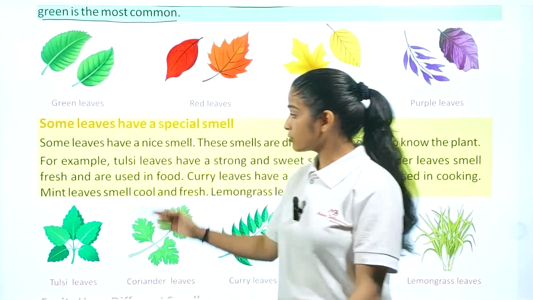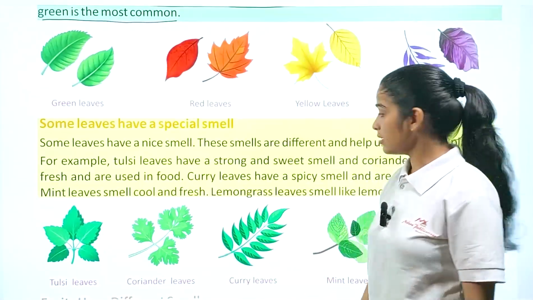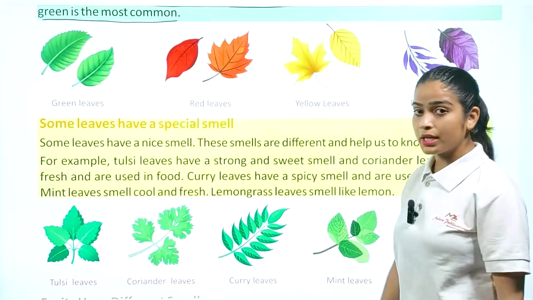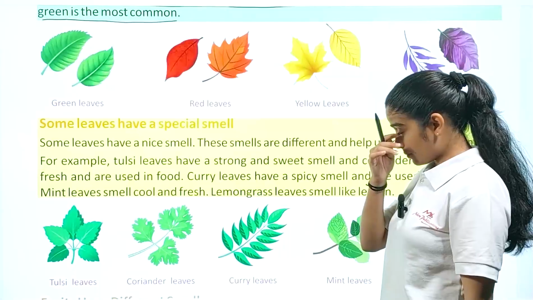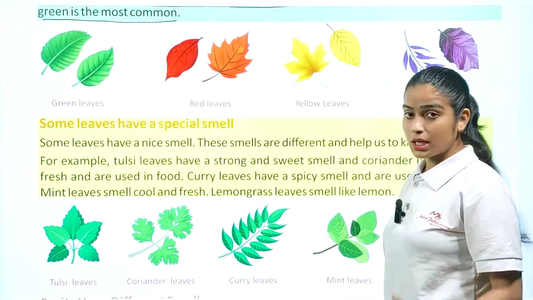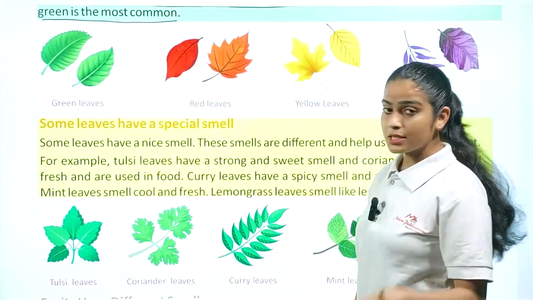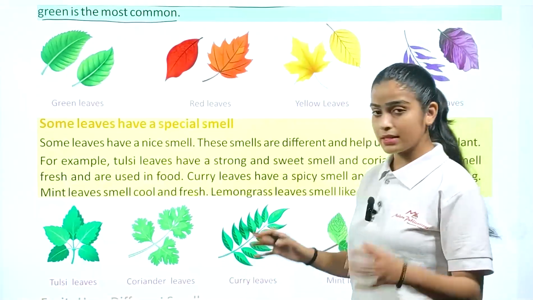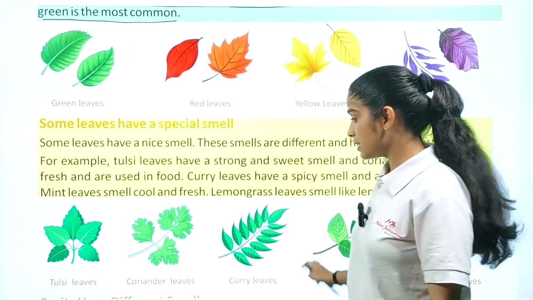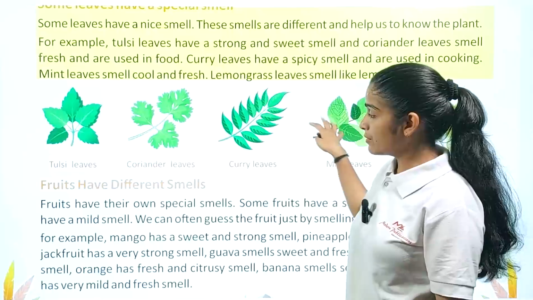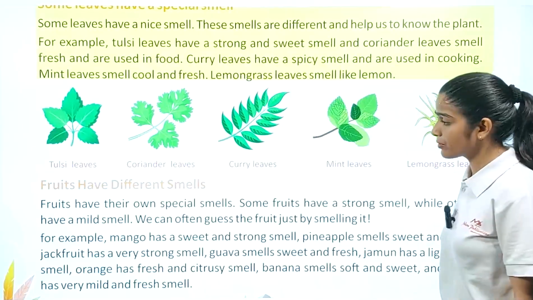If we are talking about tulsi, it is strong and it is used as a medicinal thing. If we are talking about coriander, it is used as a garnishing thing in our food making process. Next, curry leaf is also used in the food making process. Then lemongrass, we use in lemon tea. Mint is used in cold drinks, basically. So these are the pictures of leaves. We have tulsi leaf, coriander leaf, curry leaf, mint leaves, and lemongrass leaf.